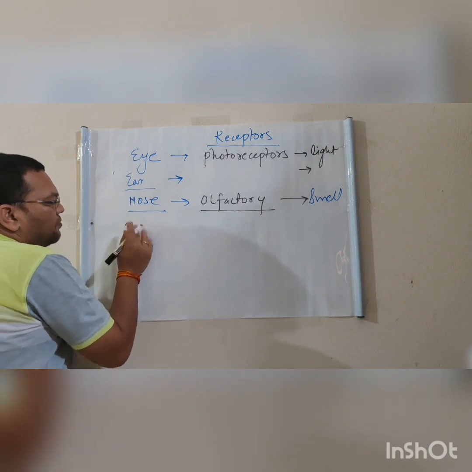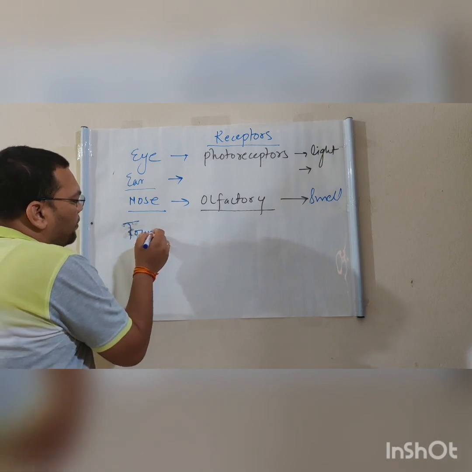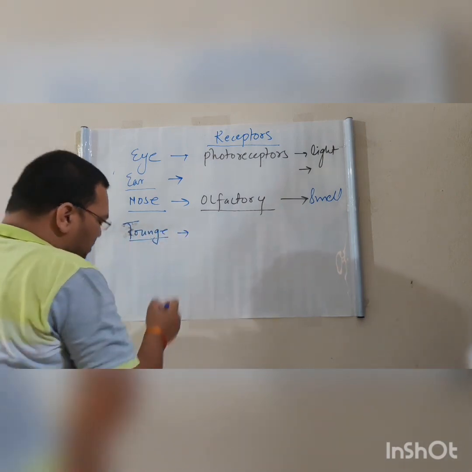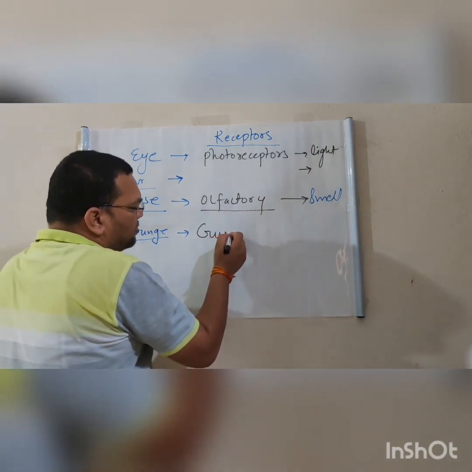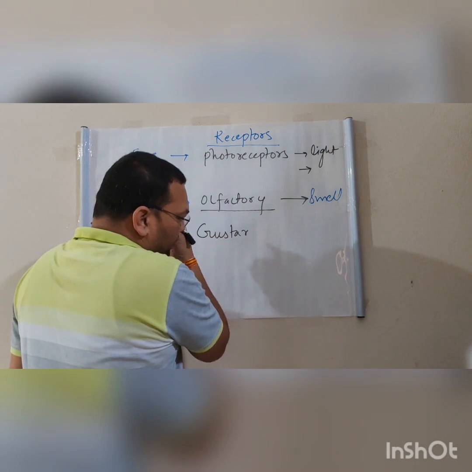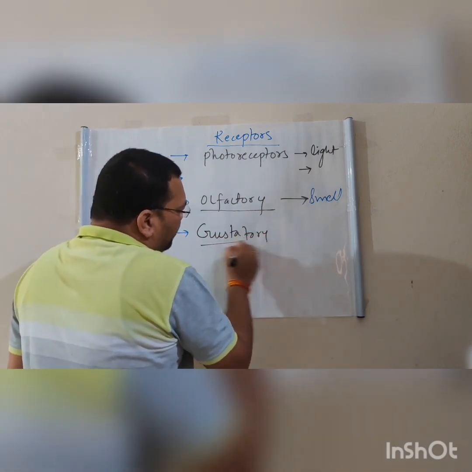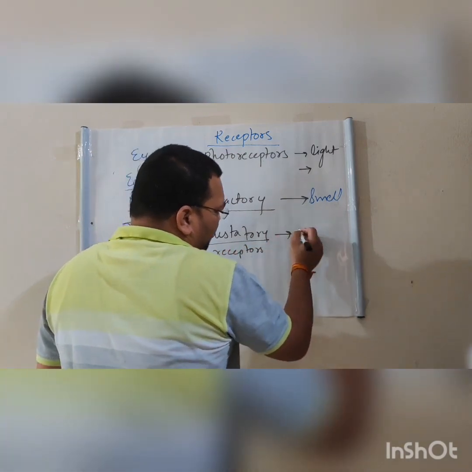The tongue, the receptors are known as gustatory receptors. These gustatory receptors detect the taste.